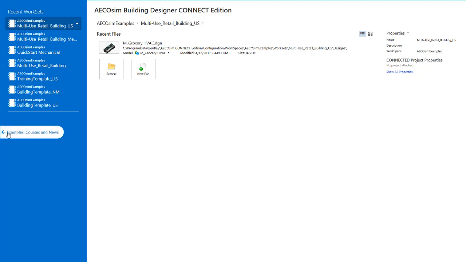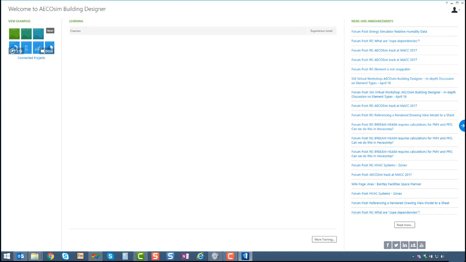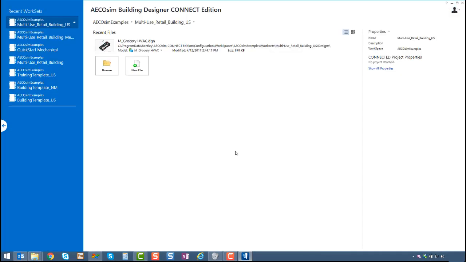And over here I can get back to the welcome page, again, which shows me examples, courses, and news and announcements. So the welcome page, the work page, and the backstage page in AECOsim Building Designer Connect Edition.